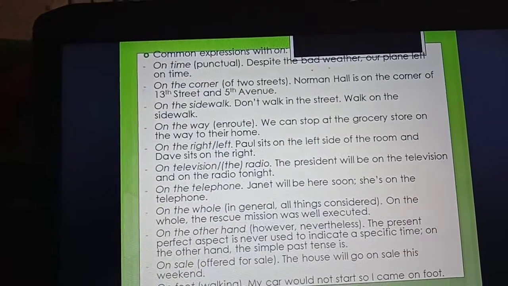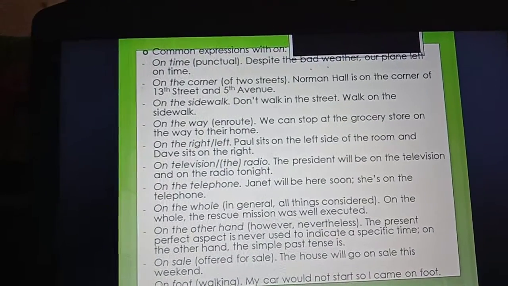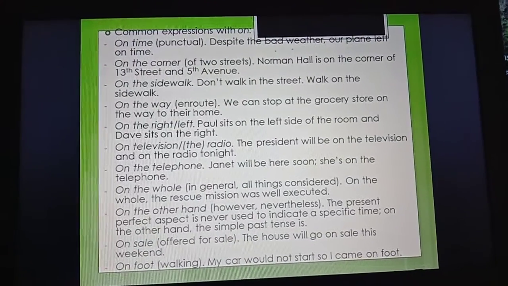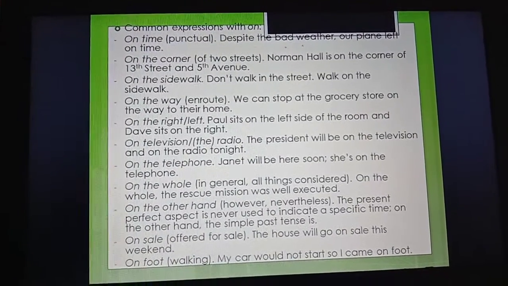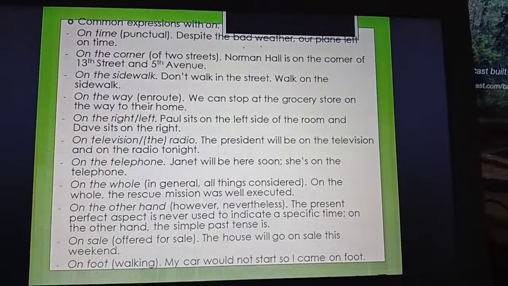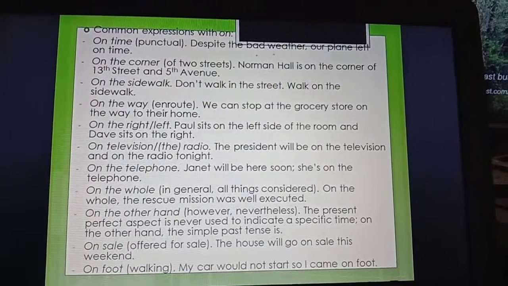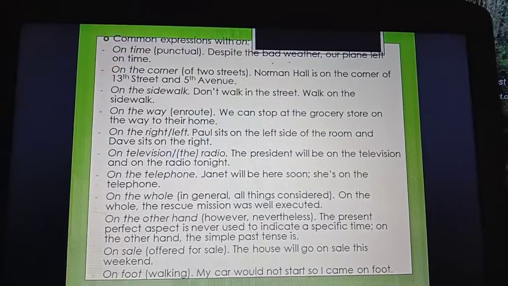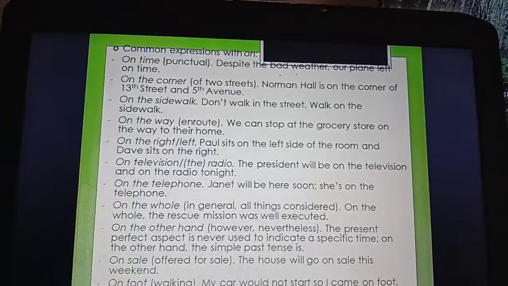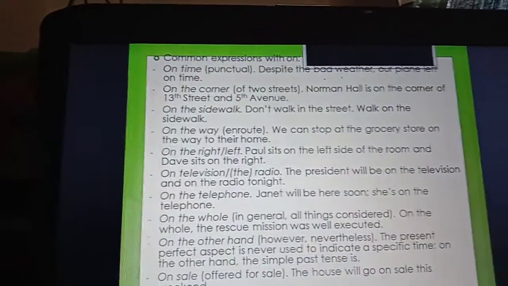On the right or left: Paul sits on the left side of the room and Dave sits on the right. On television, on the radio: the president will be on television and on the radio tonight. On the telephone: Janet will be here soon. She's on the telephone. "On the whole" means in general, all things considered. On the whole, the rescue mission was well executed.